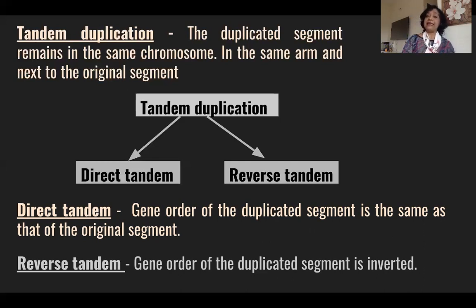Here you have to understand three things. One, it is a tandem duplication. Second, it is a direct tandem duplication. And third, it is a reverse tandem duplication. Now let us go to the next slide and we will see the line diagram.